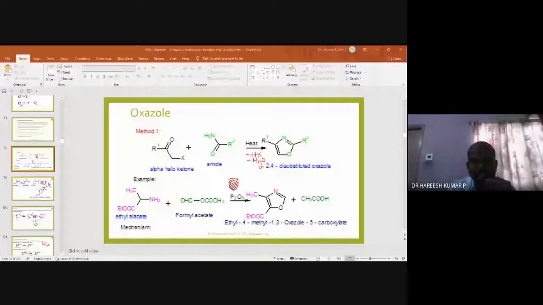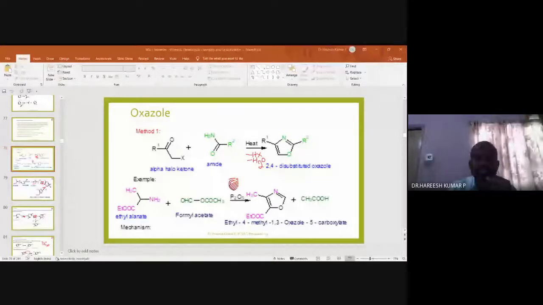So initially the ketone can be converted into enol. Enol means double bond and OH. That enol can react with amide. Amide also will be available in the enol form, that means double bond here, OH here. The proton present on the nitrogen moves from nitrogen to oxygen, giving double bond and OH, called amide enol.